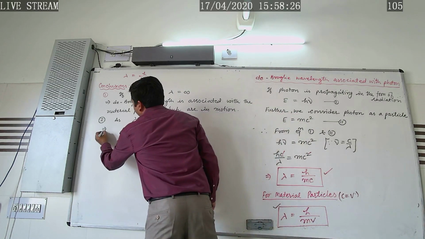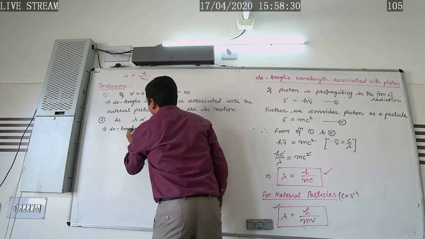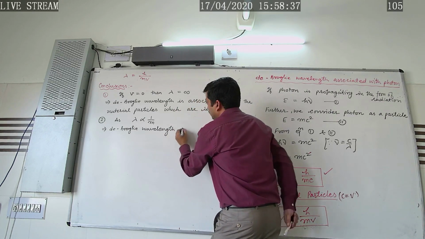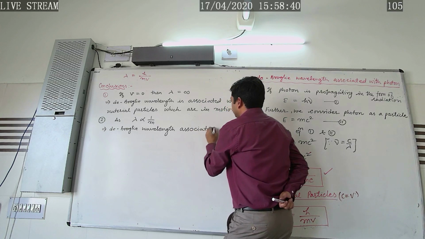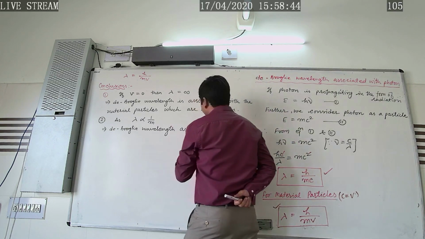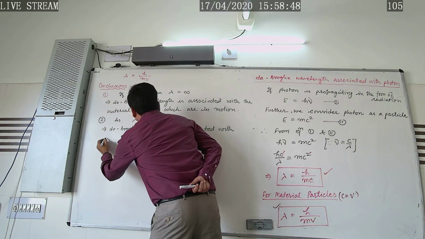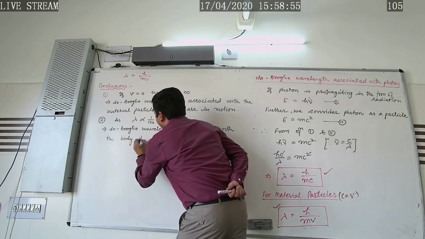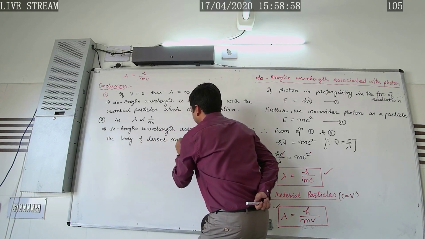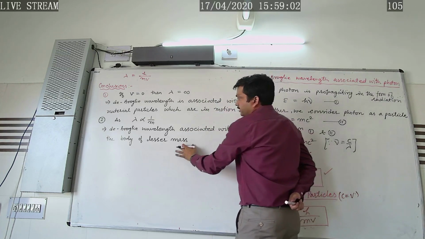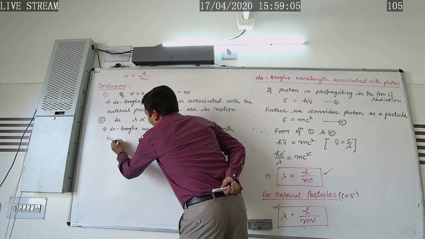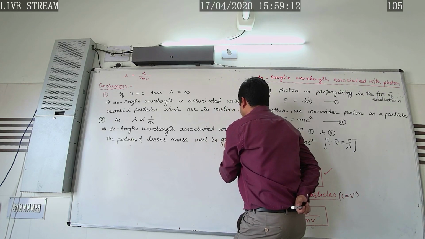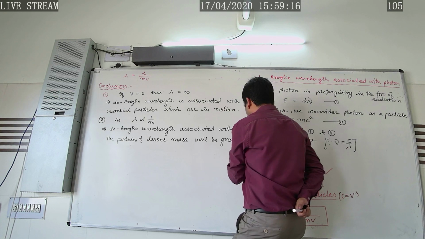So here we can say, which implies, the de Broglie wavelength associated with the body of lesser mass, or with the particles of lesser mass, will be greater, and vice versa.